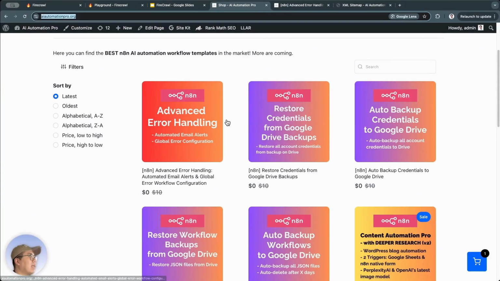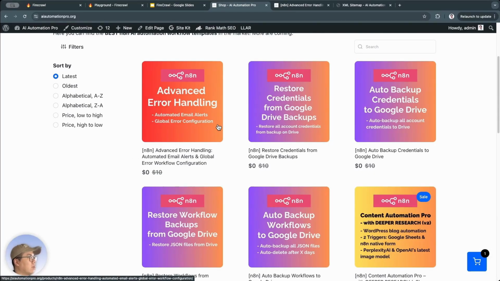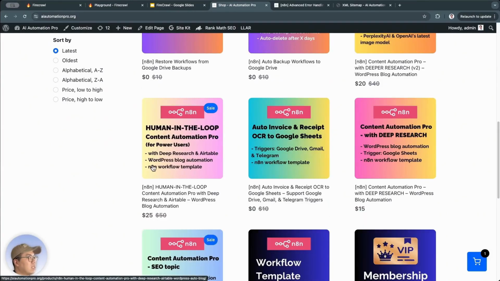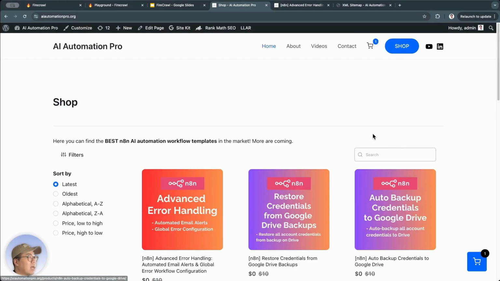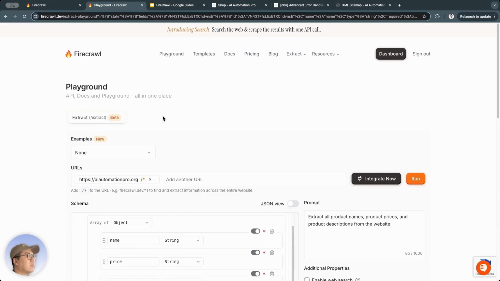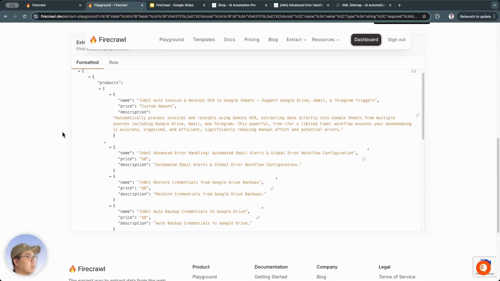So now, instead of going in and copying and pasting all these products, then going to each page, looking for information about prices, about product names, and for many different fields, then copying and pasting manually, which takes a lot of time, we can use data scraping tools like FireCrawl, and it will return data that has already been cleaned for us in the structure that we want.